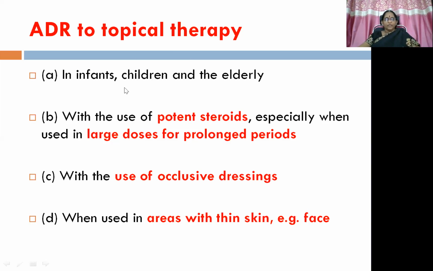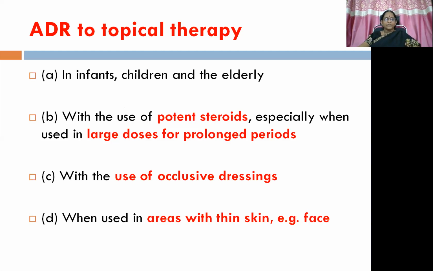So here we are going to discuss in the therapeutic uses, that is in the next session also, regarding topical glucocorticoids which are used to treat topical conditions with topical administration. I have discussed a few points there and a few points here. So please try to combine both and prepare your own notes. Whenever you are asked a question like a short note on topical steroid therapy, you need to write what are the drugs that are used, what are the advantages, what are the disadvantages, what are the precautions to be taken, and what are the adverse drug reactions that can manifest with topical therapy. All these things you need to write.